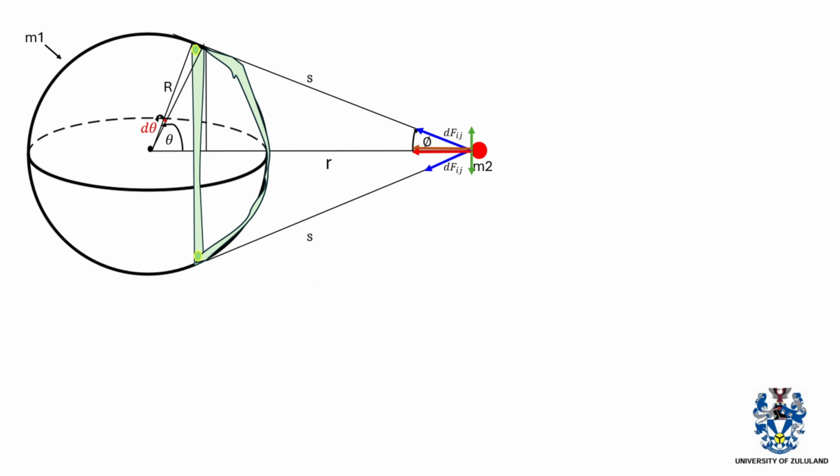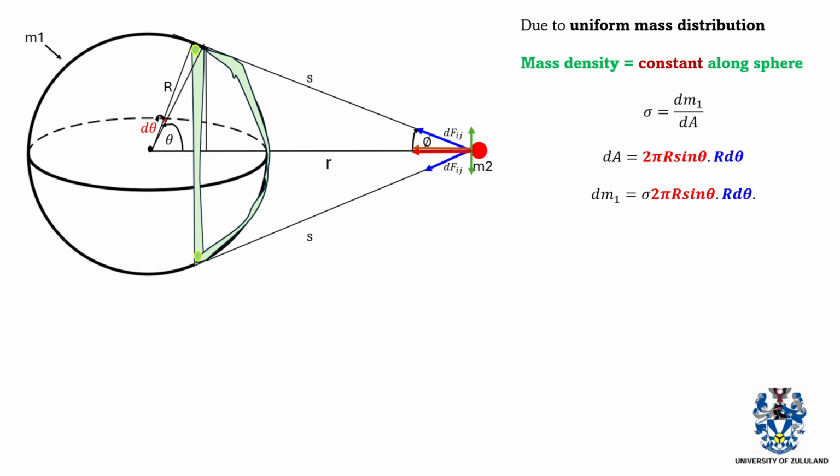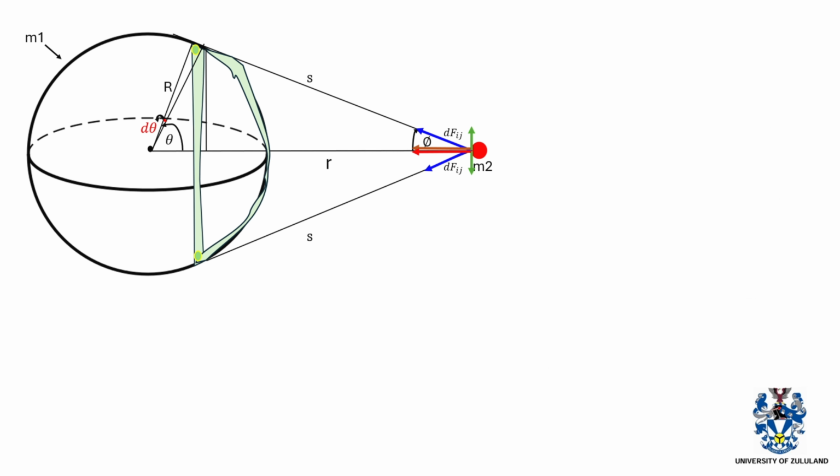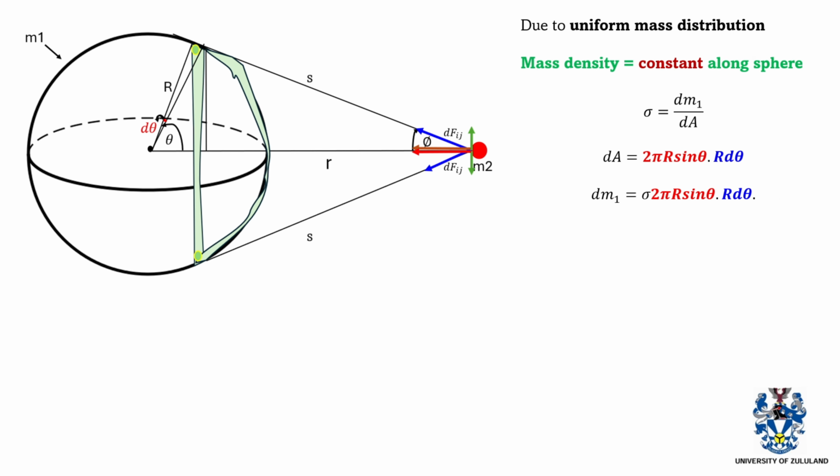So now, having this equation, we can restructure and find the uniform mass distribution. Remember that mass density is constant if we say that the mass is a uniform sphere, because according to the statement, we have a sphere of uniform mass. So the mass distribution is the same, or constant.